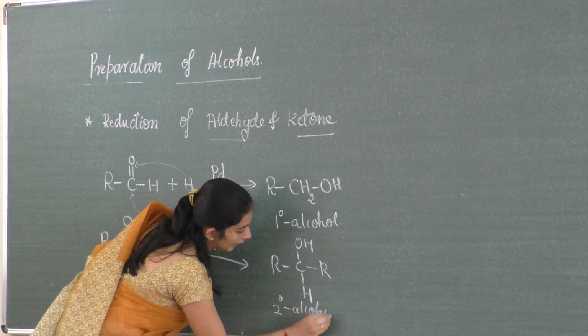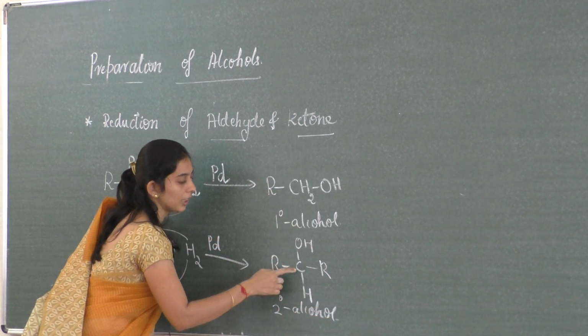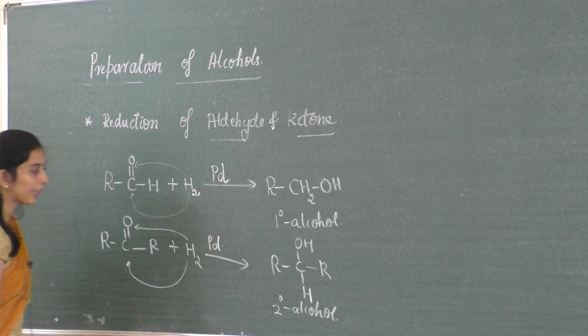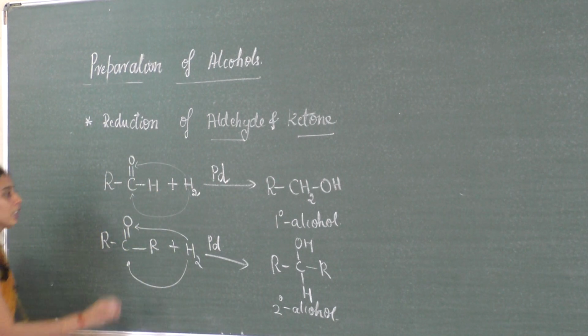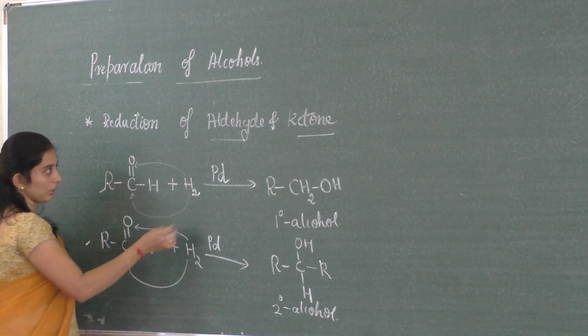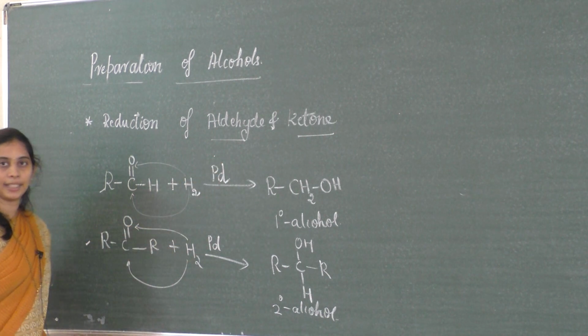Again I will repeat, secondary alcohols are those where the oxygen-attached carbon should attach to two other carbon atoms. So this becomes a secondary alcohol. So primary alcohol as well as secondary alcohol can be synthesized from an aldehyde or ketone.